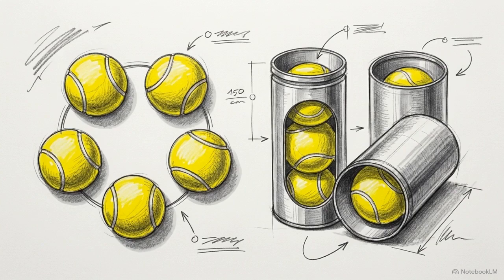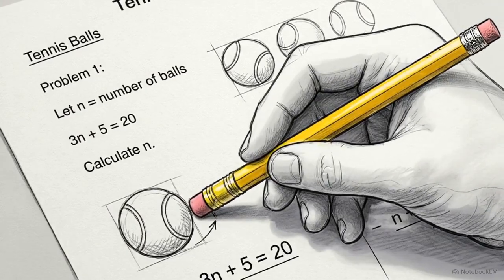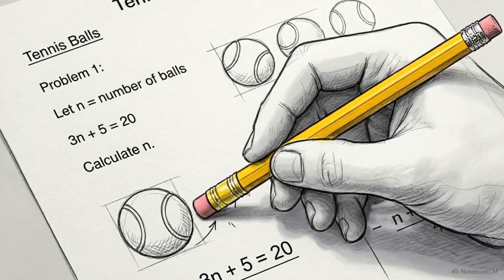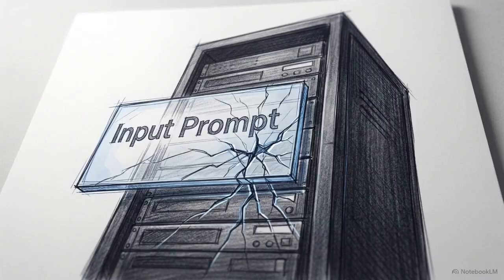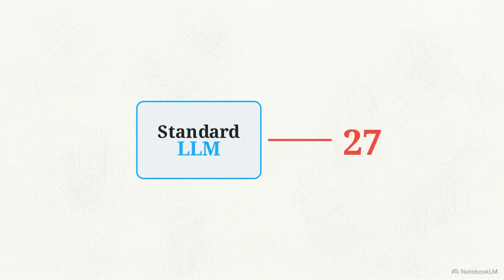Roger has 5 tennis balls. He buys 2 more cans of tennis balls. Each can has 3 tennis balls. How many does he have now? It is a classic elementary school math problem. Feed this exact prompt into a standard large language model, and the result is surprisingly brittle. The model often outputs a final number that is mathematically incorrect and logically disconnected from the premise.